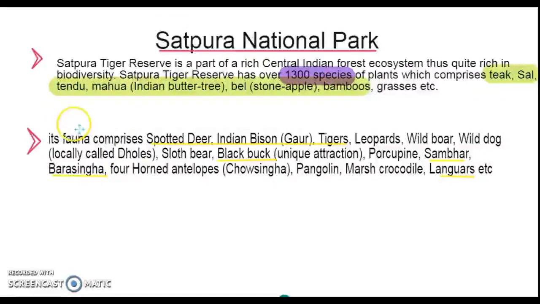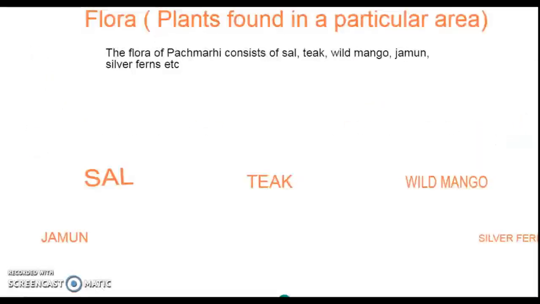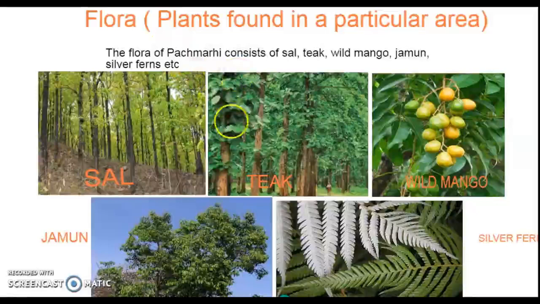So from here we can see two words, fauna and flora. What do we mean by flora and fauna? Flora means the plants of a particular area.